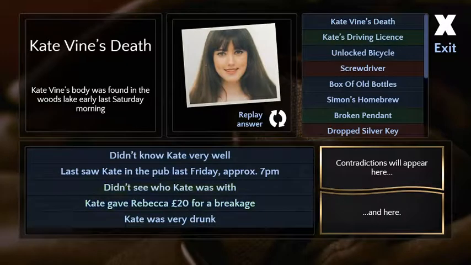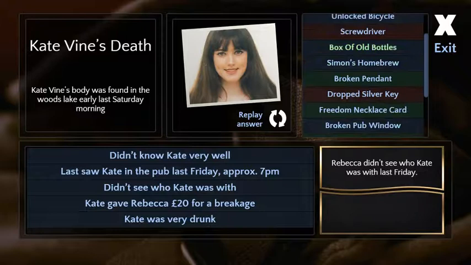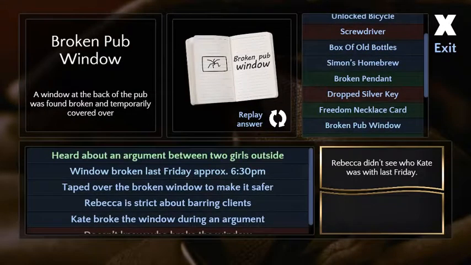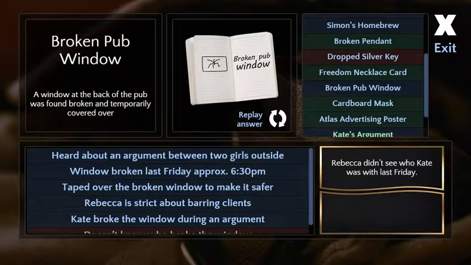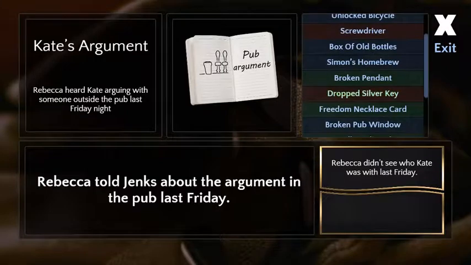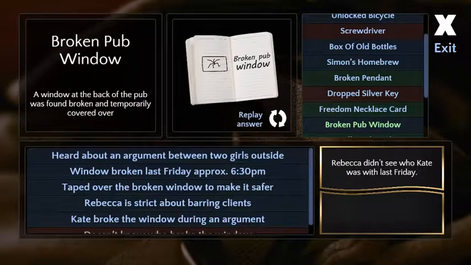Do we ask her about what Emma said? Yeah, I don't know, yeah. That Kate broke the window? Shoot, I don't know why I came here now.